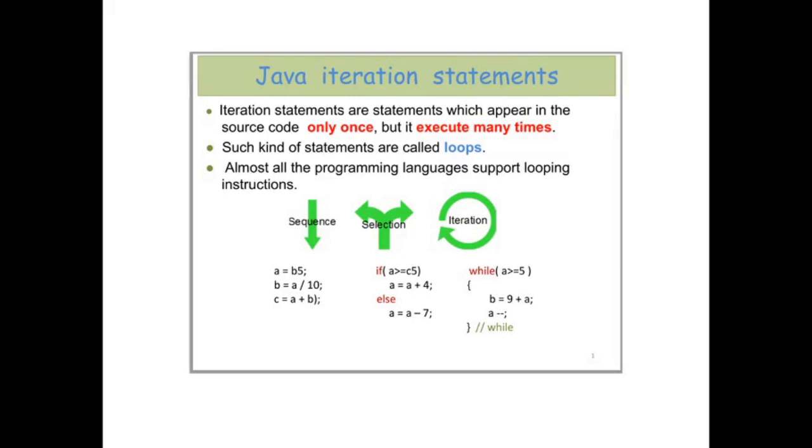Programmers can write huge lines of monolithic code, but the main logic exists in the selection and iteration statements. If you know how to apply the logic in selection and iteration statements, I am sure you can make even a very difficult program, because once you are able to use them at your liberty, things become much easier.